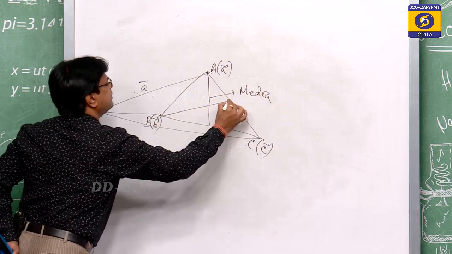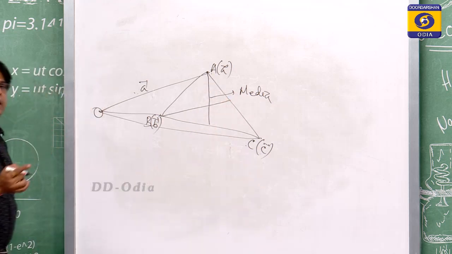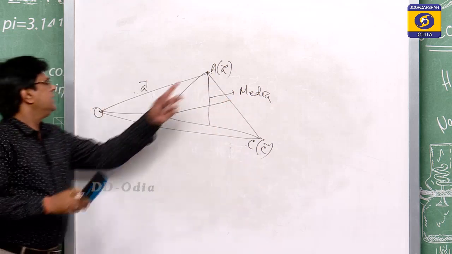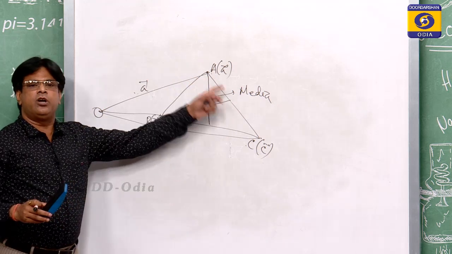Median means the line joining a vertex to the midpoint of the opposite side.